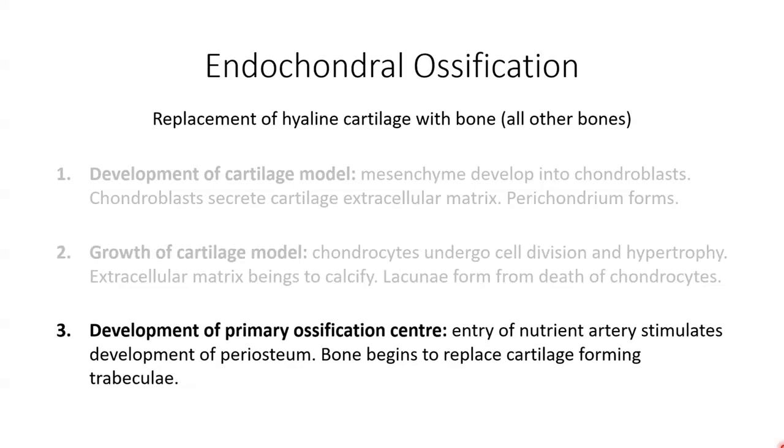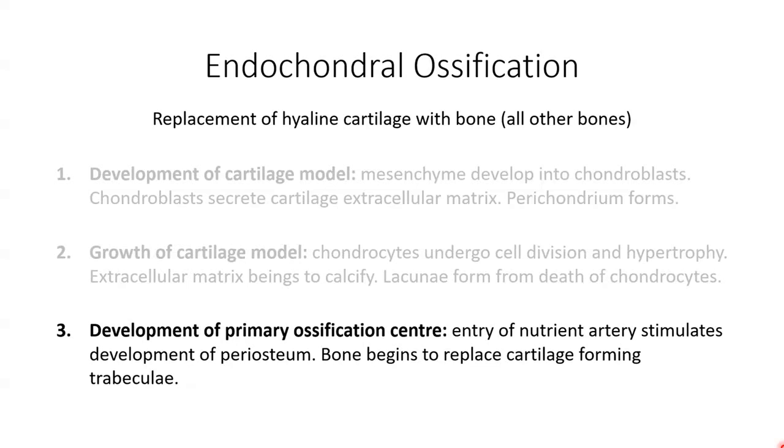Primary ossification, which is just that first site of ossification, then proceeds inward from the external surface of the bone. A nutrient artery, which is simply the artery which supplies a bone, penetrates the perichondrium and the calcifying cartilage model, and it stimulates osteoprogenitor cells in the perichondrium to differentiate into osteoblasts, which then eventually form our periosteum.